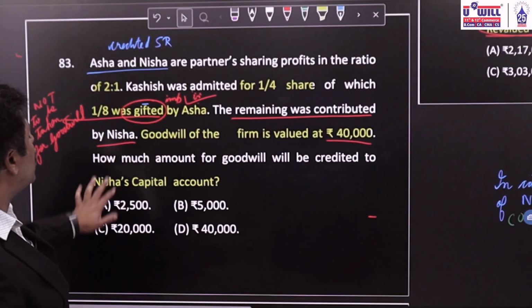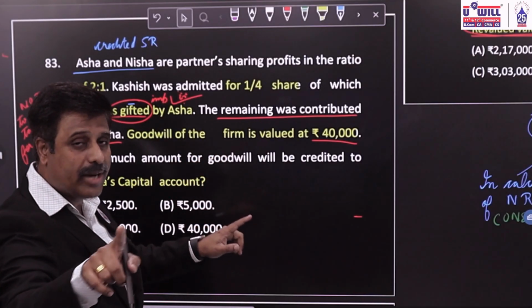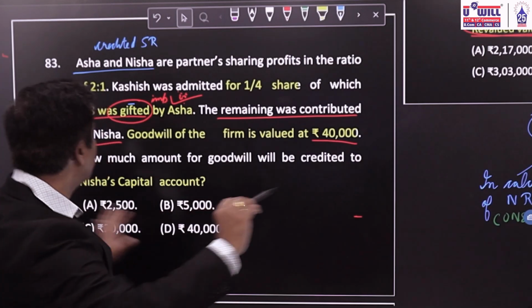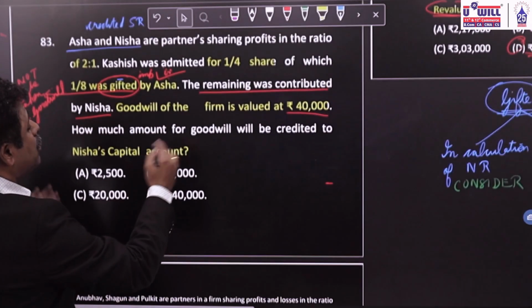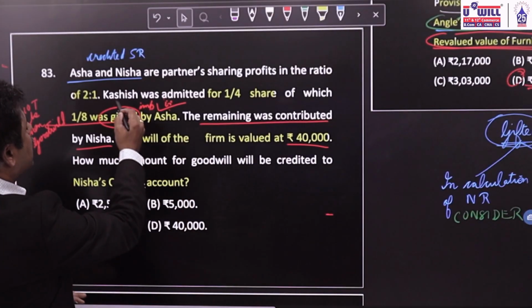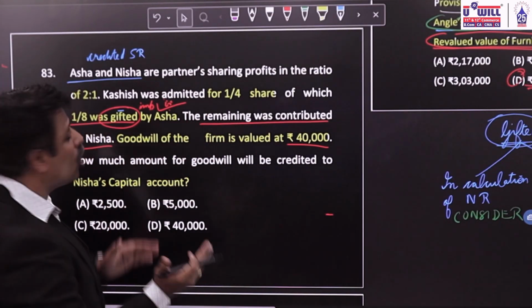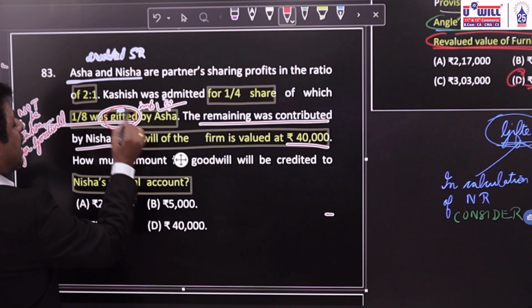So if we ignore the gifted part by Asha, in the new ratio's calculation you take it into consideration, but for goodwill you don't. If Asha is gifting 1/8 to the new partner, Kashish, Asha is not going to get any goodwill compensation for this gifted part.